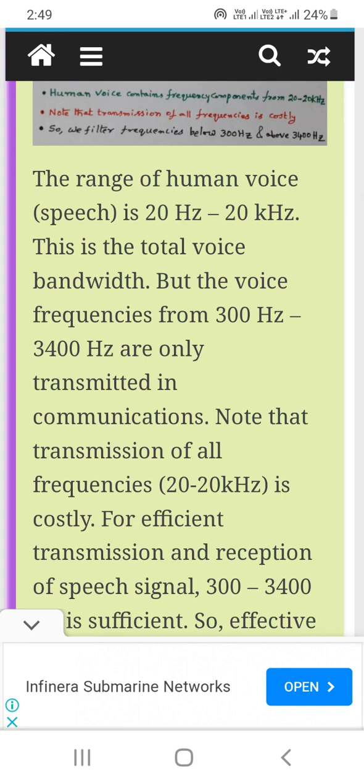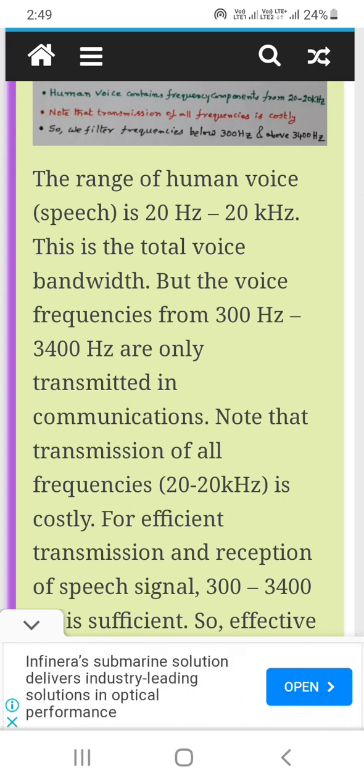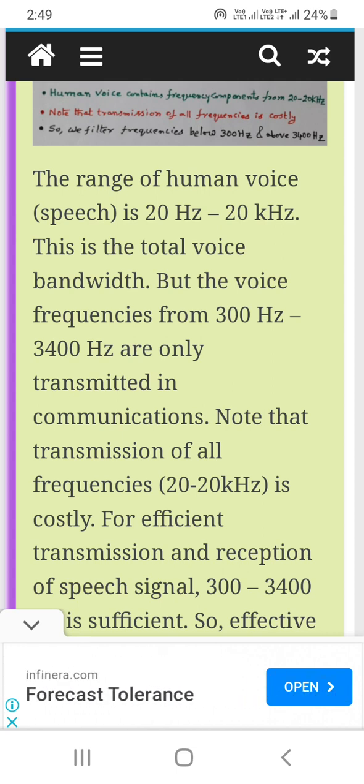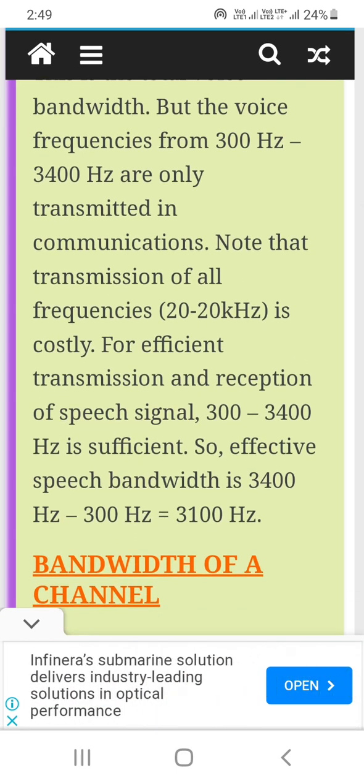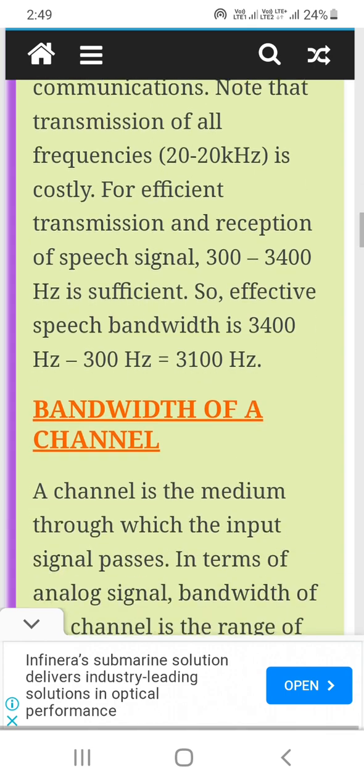The range of the human voice is 20 Hz to 20 kHz. This is the total voice bandwidth, but only the voice frequencies from 300 Hz to 3400 Hz are transmitted in communication. Note that transmitting all frequencies from 20 Hz to 20 kHz is costly for efficient transmission and reception of speech.